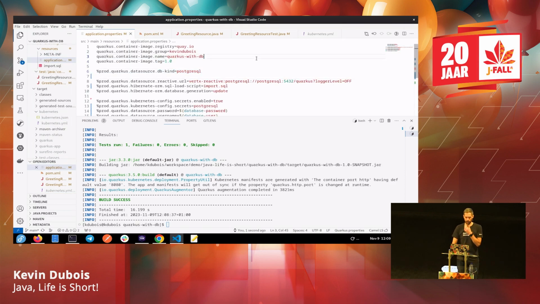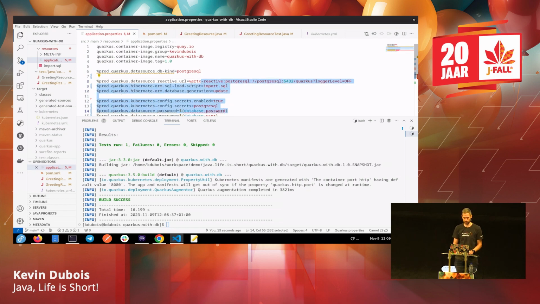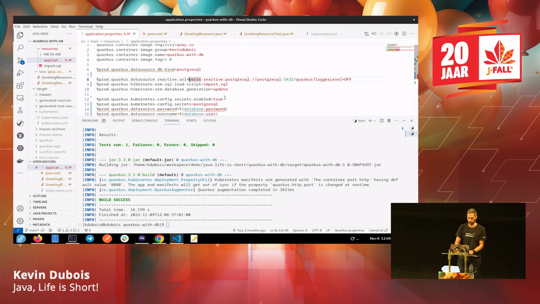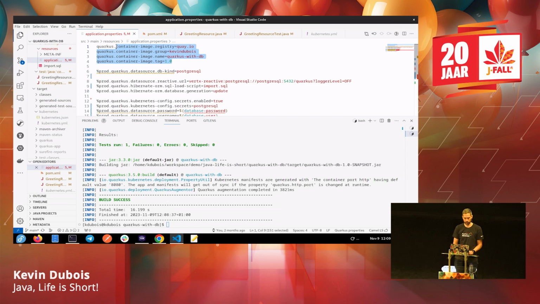In my application properties, you can see this prod Quarkus, blah, blah, blah. By adding the prod prefix to my configurations, it's not used when I use my application in dev mode, because otherwise it would try to create database connections and stuff like that. In this case, I added what database to talk to and so on and so forth. But I also added where my registry is, what my group and name and tag is, and it picked that up and added that to that Kubernetes YAML that it generated.